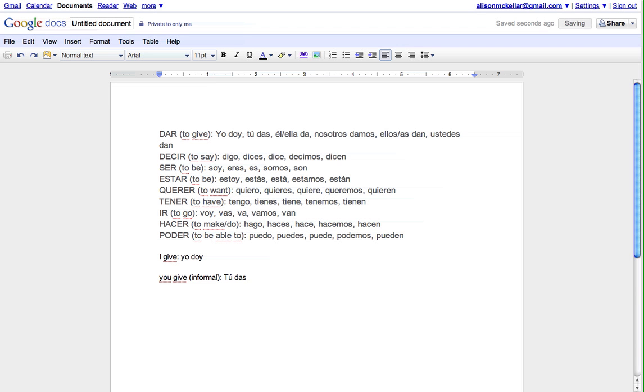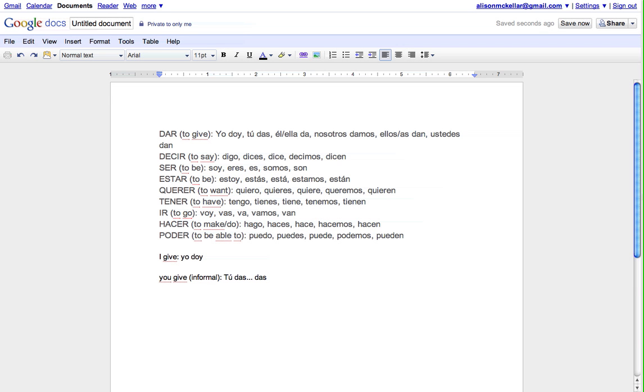In most cases, you could also choose to just write das, because within the conjugation of that, it also tells you that you're just saying you. Just by looking at das, you know that means you give, so you don't necessarily need the tú. So dar is pretty straightforward.